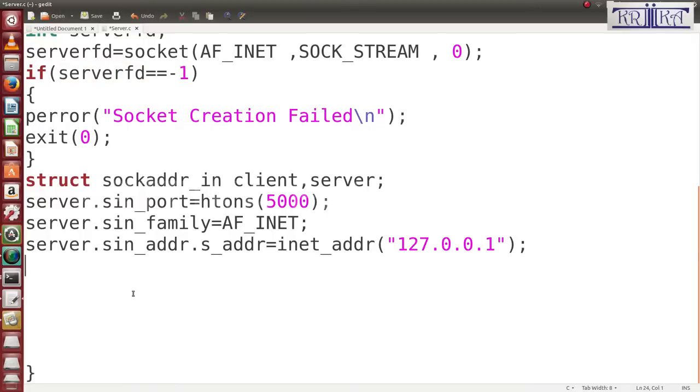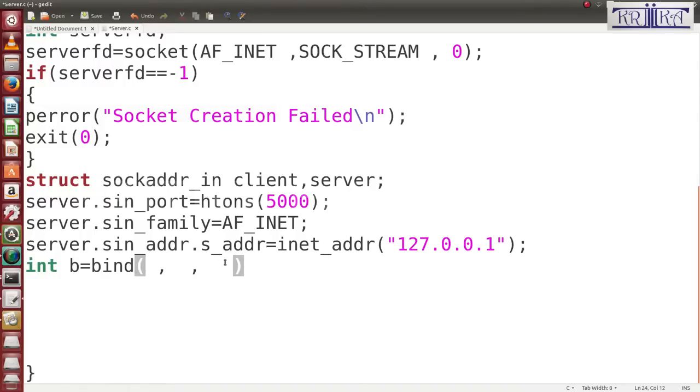The bind function is used to add the IP address and port. You will write int b is equal to bind. In the bind parameters, you will pass three arguments. First is which socket you want to add this IP and port to. You will pass the socket.